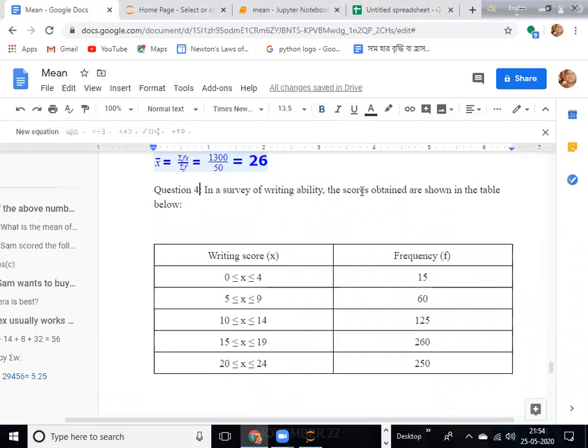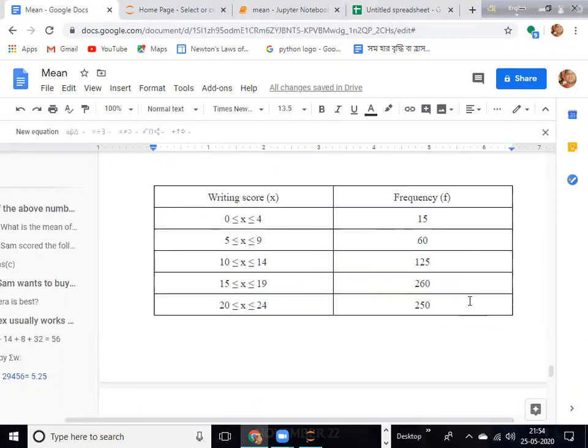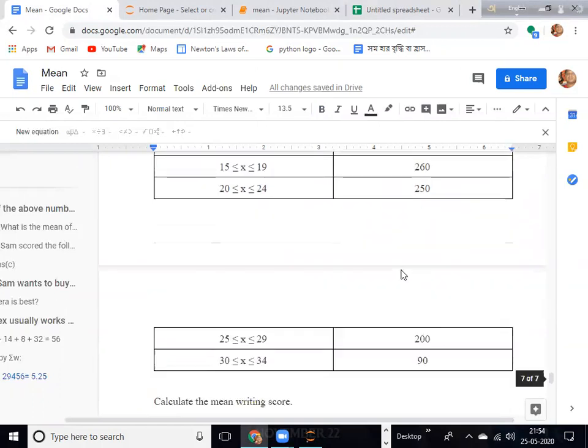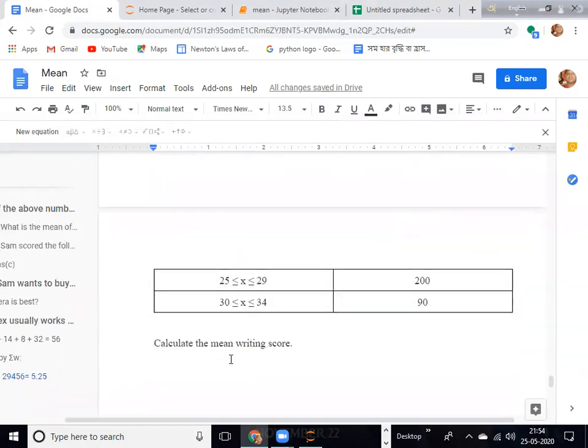In a survey of writing ability, the scores obtained are shown in the table below. So the table is given. You just pause the video and copy it. And what you have to find: calculate the mean writing score by 3 different methods. Mean writing score, first by the simple mean or the simple average method.